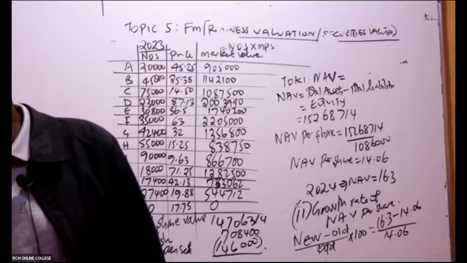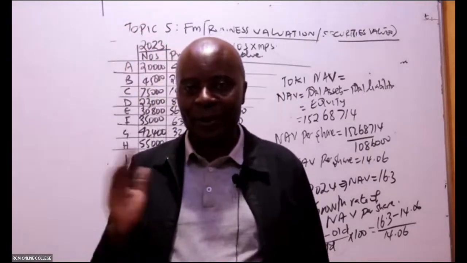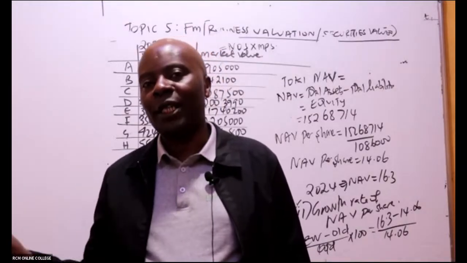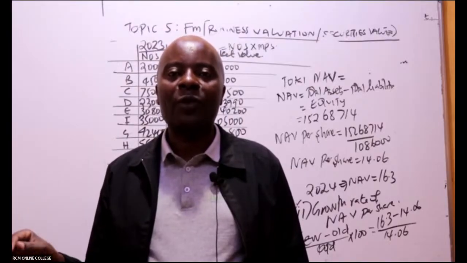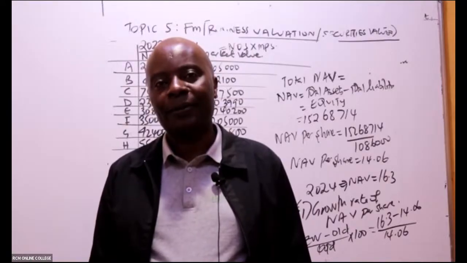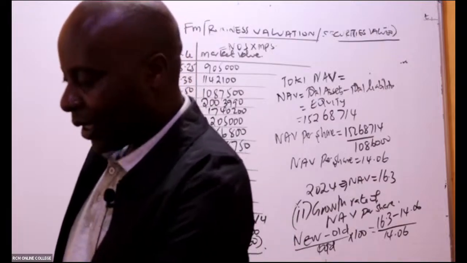This was an example. I believe later on you will be able to do it for 2024. The same concept. You simply multiply 2024, you add the cash of 2024, you subtract the expense of 2024, and then you get a figure divided by 1,086,000. And then, of course, that is the figure you'll be able to use to calculate growth rate. Is that okay? Great.